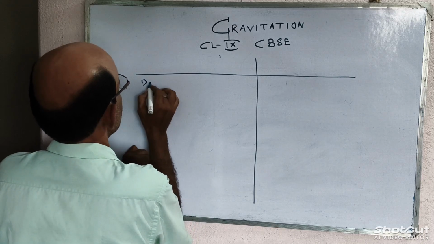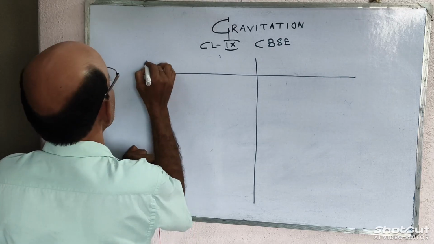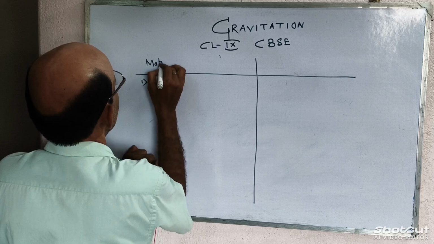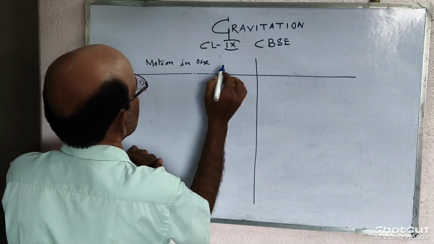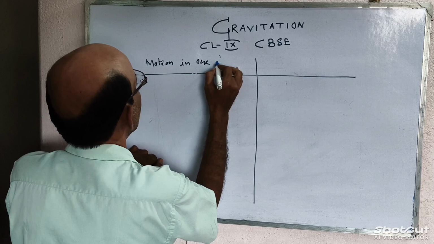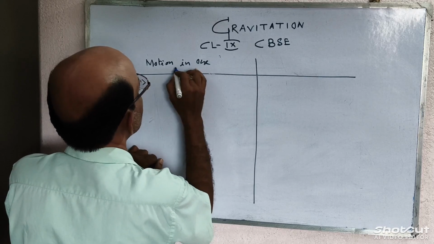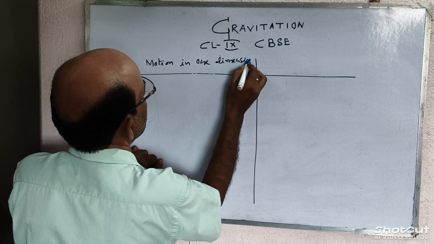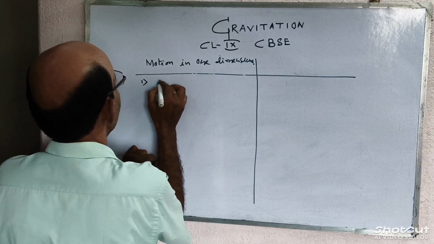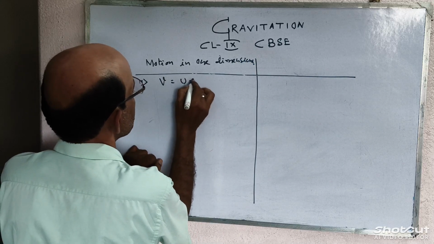All three equations, from chapter 1, motion in one dimension: number 1, V is equal to u plus at.